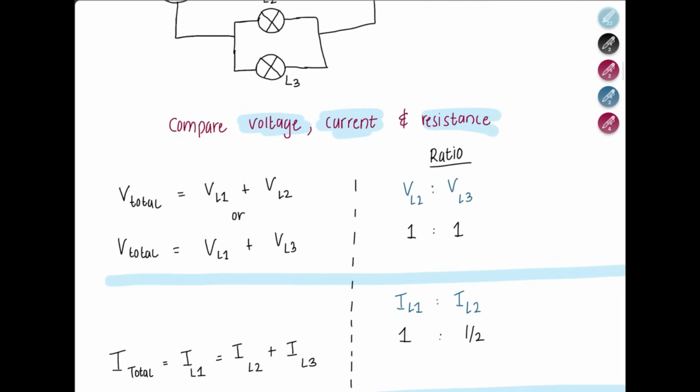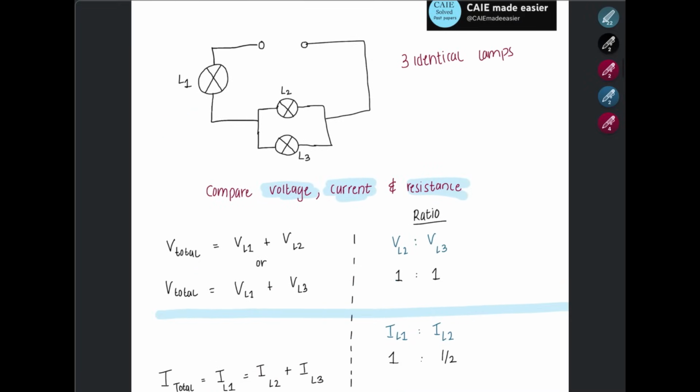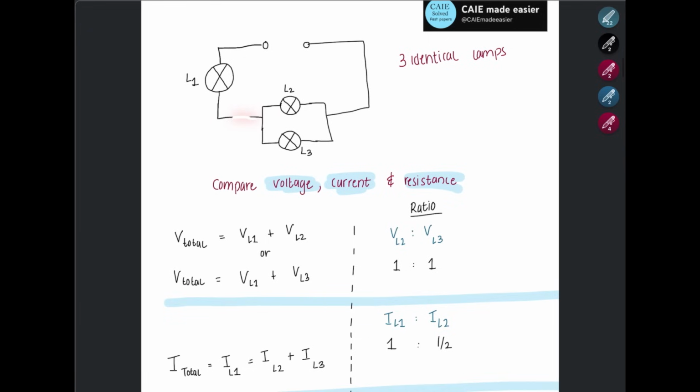This equals IL2 plus IL3. That means the current in L1 is going to be divided into L2 and L3. It divides into equal halves, and when you add L2 and L3, you get the total current, the current that was in L1. Let's try to write the ratio between IL1 and IL2.